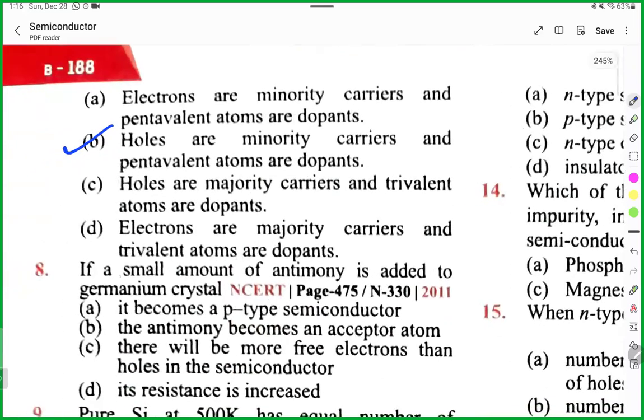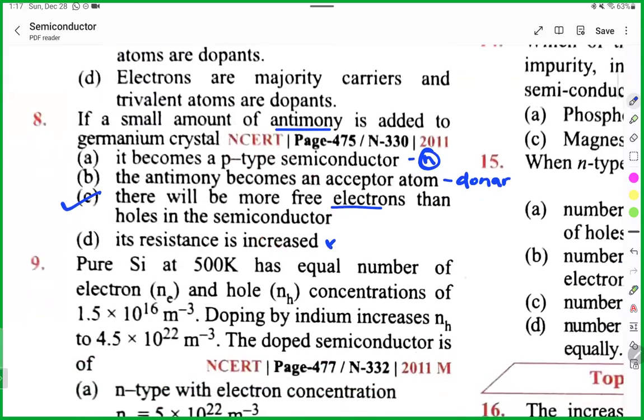But a small amount of antimony is added to the germanium. What will happen? See, why? This is N-type antimony. It is a donor level, not an acceptor level. There will be more free electrons. That's why current is there. There is no impact on the resistance because we are not changing the temperature.